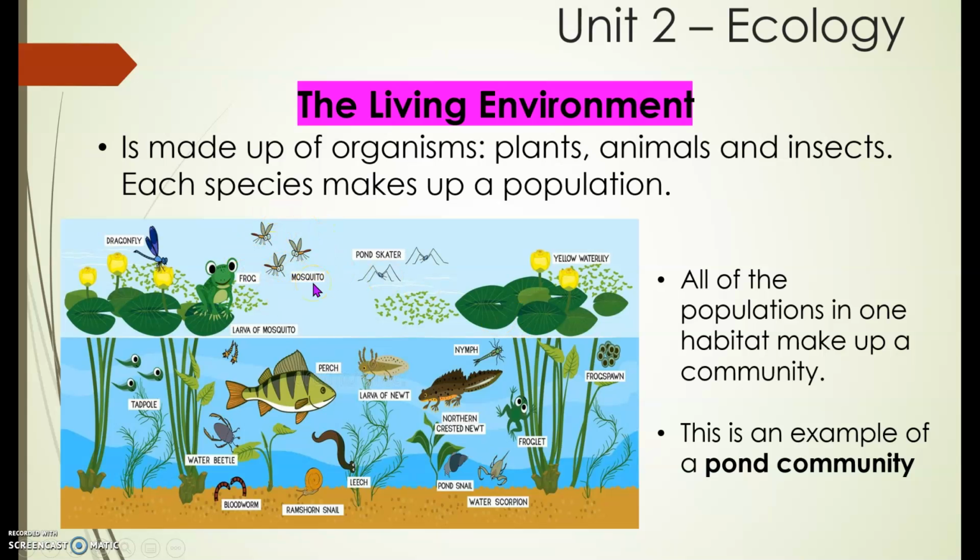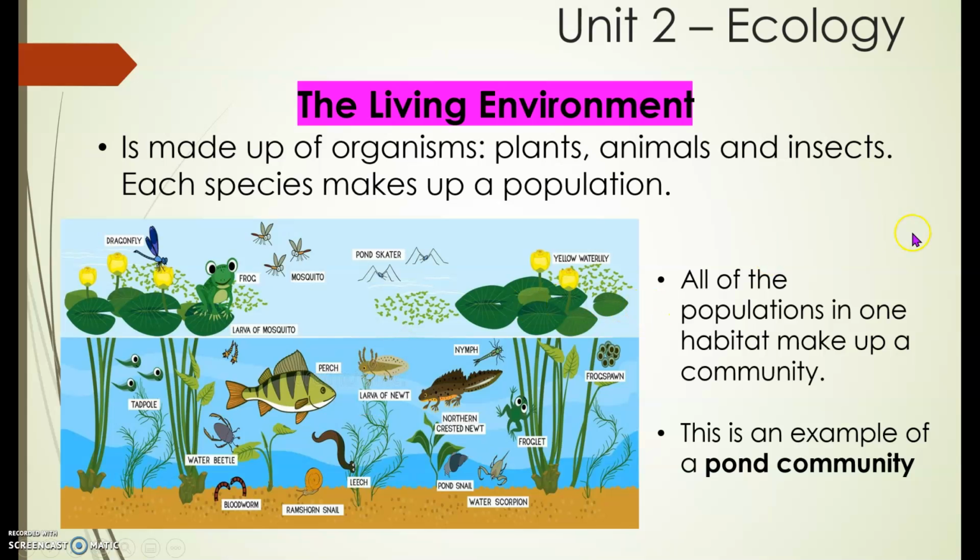So we have the mosquitoes here. It has its eggs, larvae of mosquito. And we also have the frog here. The population of frog, we got the tadpoles, froglet, frog spawn. And we have the population of the water lily or the yellow water lily and fishes too. So all of the population of each variety of animals in one habitat or one place makes up a community. That's why this is an example of a pond community.